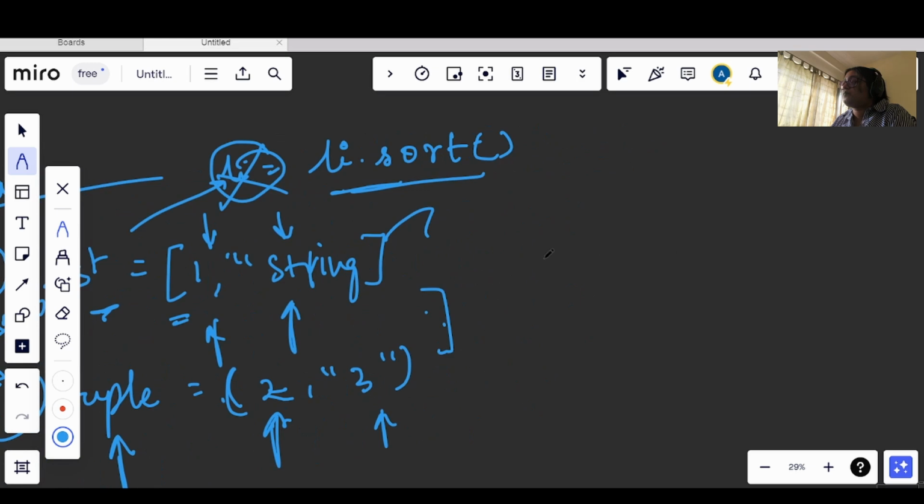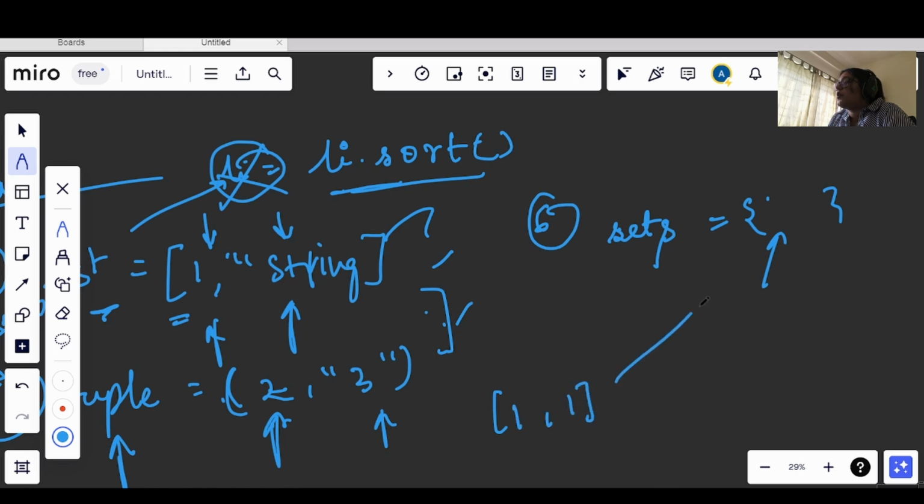Now after this we have sets. Now what is a set? In an array or a list, we can store duplicate values. But in a set, you will not be able to store duplicate values. I can have a list with 1 two times, but in a set it is not possible. It will only store one time. So this is a set. A set stores unique values, and you cannot sort a set.